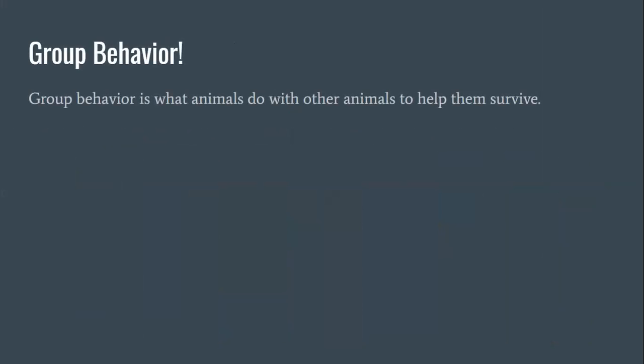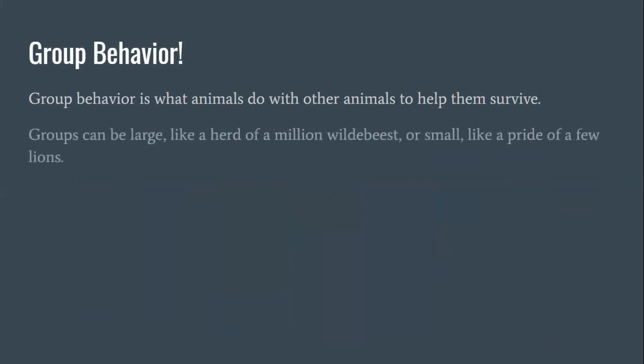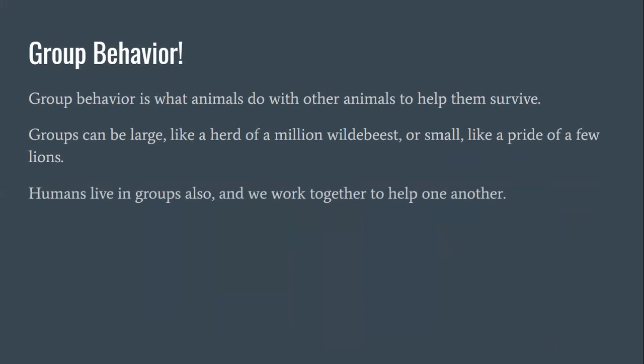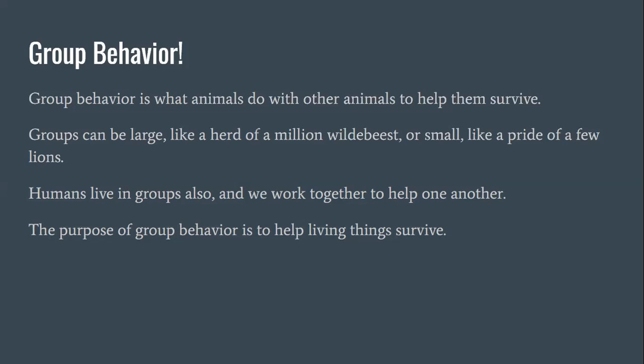So what is group behavior? Group behavior is what animals do with other animals to help them survive. Groups can be large, like a herd of 1,000,000 wildebeests, or small, like a pride of a few lions. Humans live in groups also, and we work together to help one another. The purpose of group behavior is to help living things survive. So the reason why groups are formed for animals is to help them survive.